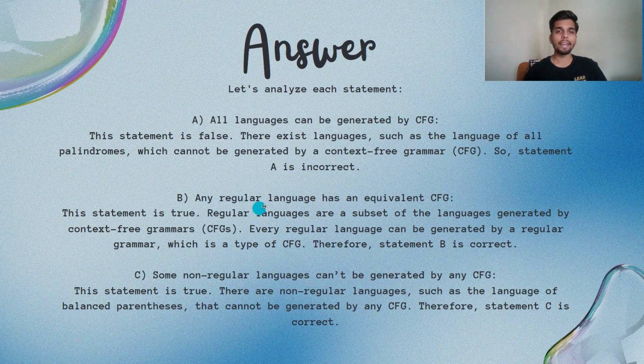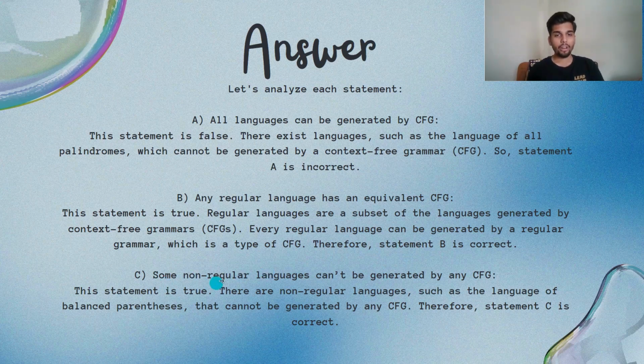B, any regular language has an equivalent CFG. This statement is true. Regular languages are a subset of the languages generated by context-free grammars. Every regular language can be generated by a regular grammar which is of type CFG. Therefore, statement B is correct.